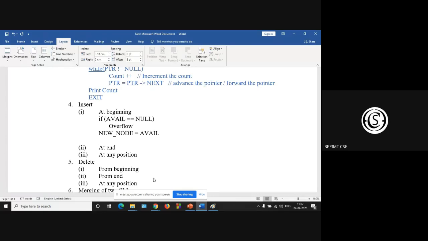New node is created, but partially. So we have to use avail is avail arrow next.